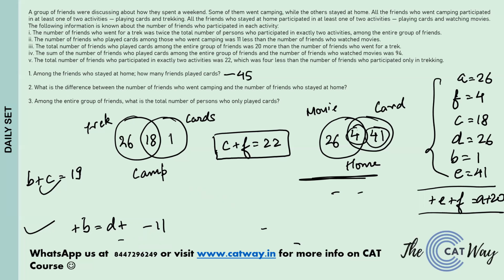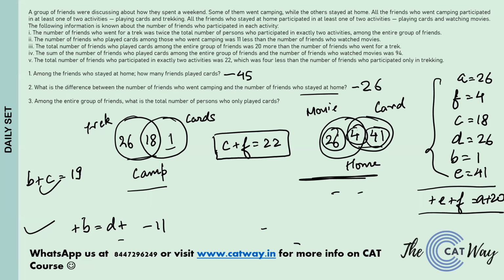Question number 2. What is the difference between the number of friends who went camping and those who stayed home? How many friends have gone to camping? 26 plus 18, 44 plus 1, 45. 45 friends went to camping. And how many friends stayed home? 41 plus 4, 45. So that means 45 here, 45 in this, gone. Remaining extra is 26. That is the difference. That is 26.